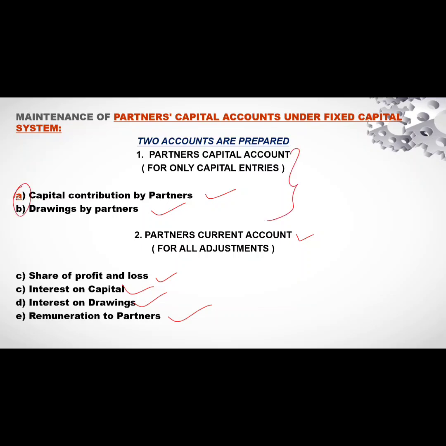The capital account will remain the same year after year. That is why it is called the fixed capital system or constant capital system. The first account we have to prepare in the format of this fixed capital system is the partners capital account. So now let us see the format of the partners accounts under the fixed capital system.